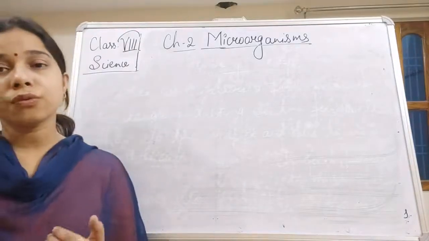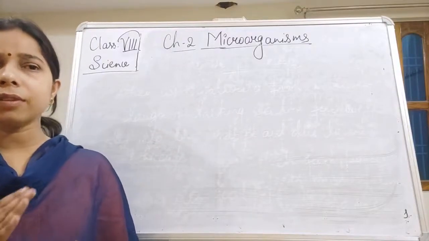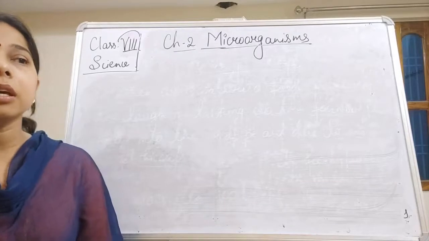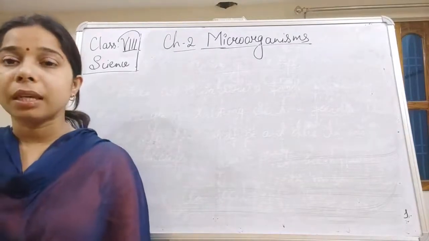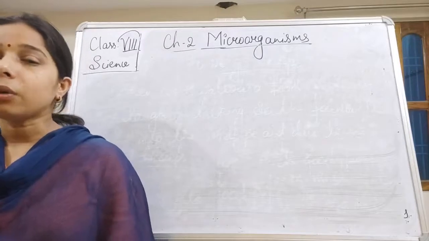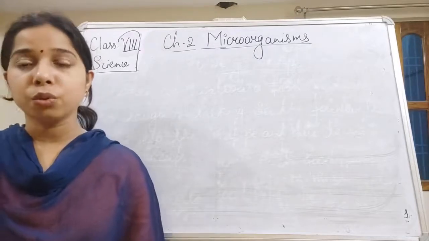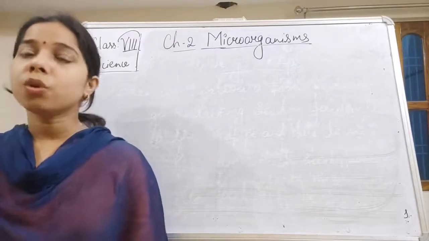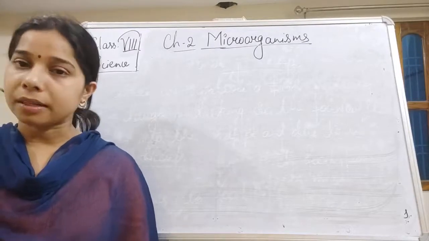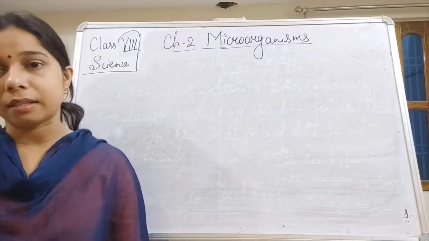It is used for commercial uses, and when we talk about commercial uses, we have seen that it is used for making food things. Microorganisms are used for making curd. Here a bacteria is there, and this bacteria is known as lactobacillus.